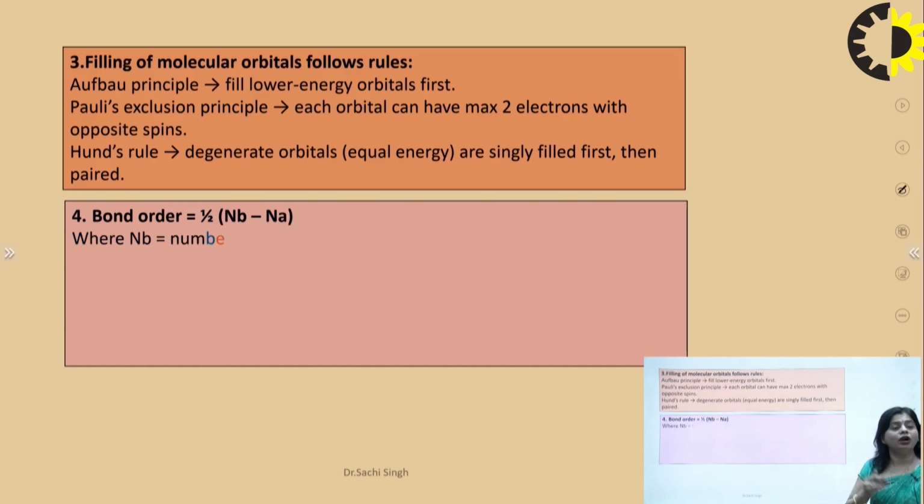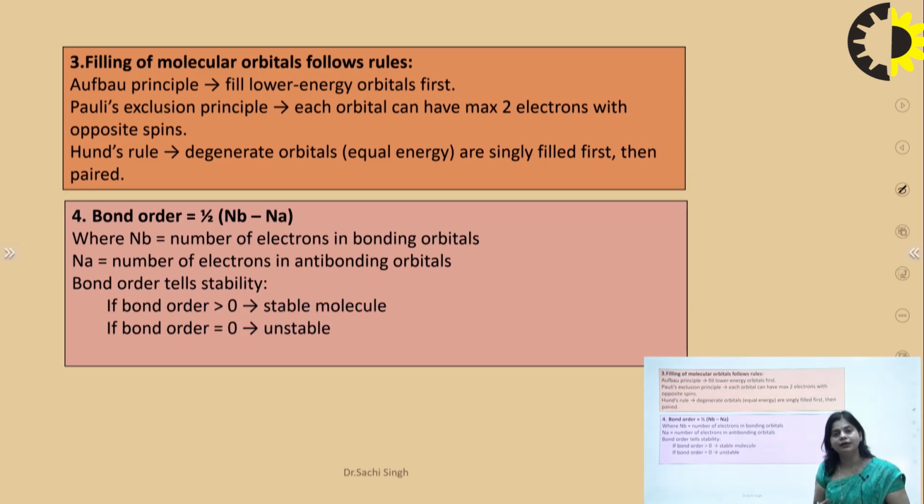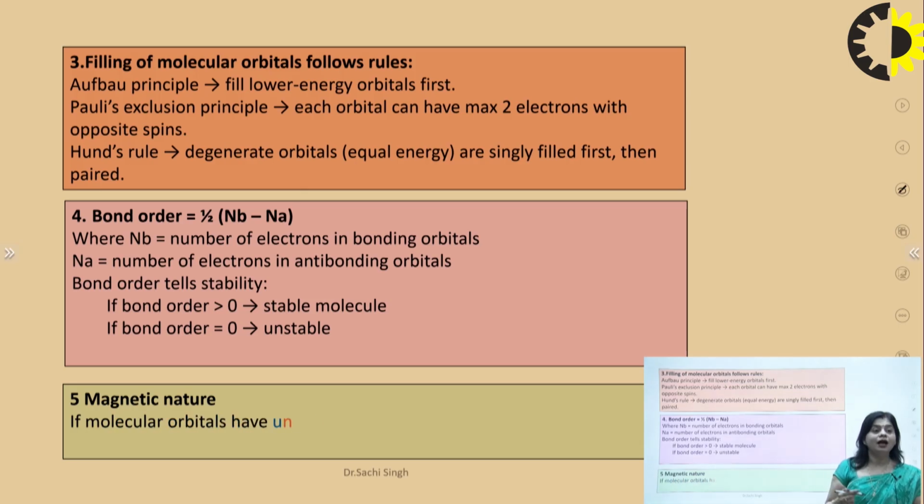Next, the bond order. Molecular orbital theory helps to explain the strength of the molecule. It can be calculated with the help of bond order. Bond order is the number of electrons in bonding orbitals minus the number of electrons in anti-bonding orbitals, divided by two. If the bond order is 0, the molecule does not exist in nature; it is unstable. If it is greater than 0, the molecule is stable.